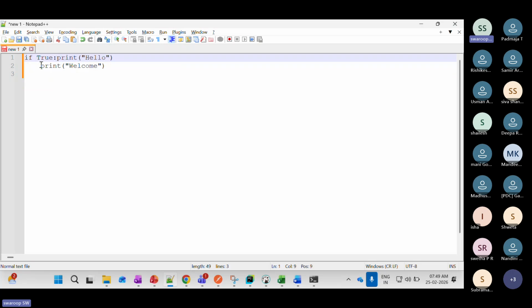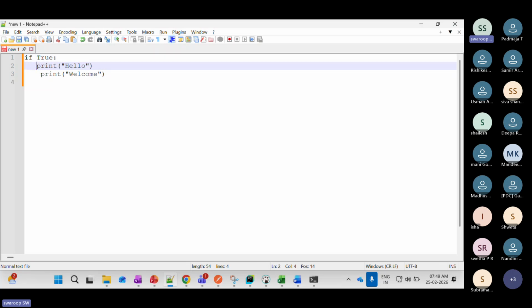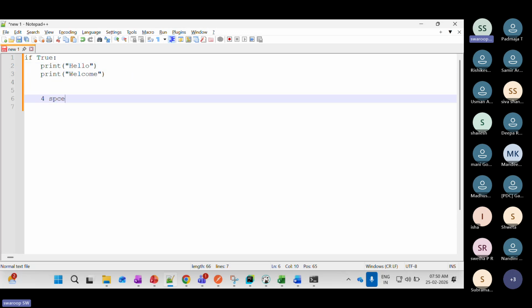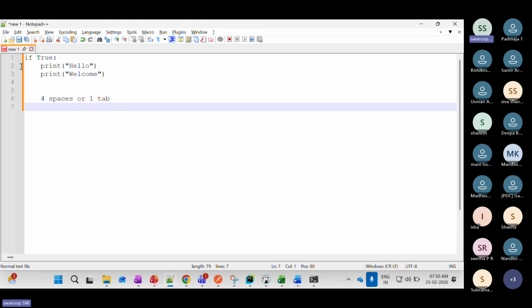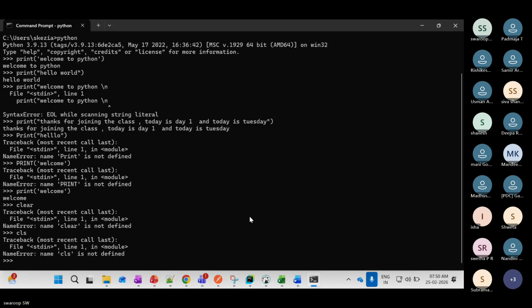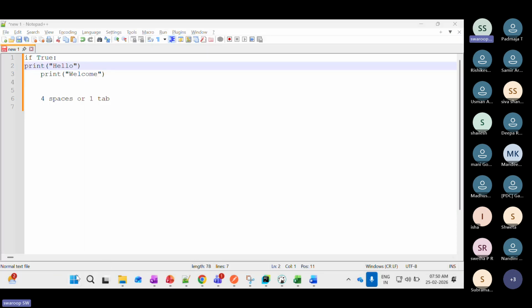See here, 1, 2, 3, 4. This is the industry standard, or you can keep it as one tab. If you press one tab, it will be 4 spaces. Either you can give 4 spaces or one tab. This is the most correct one, and we will be using it. If you don't follow the indentation, Python will throw an error. We will see that as well over here.